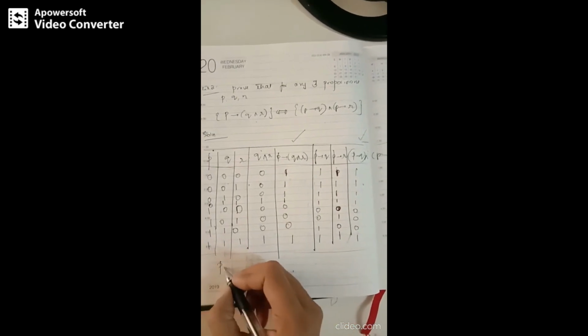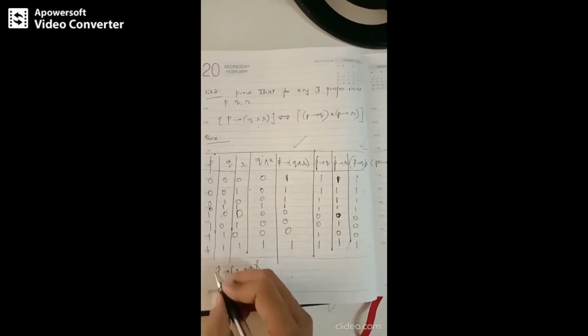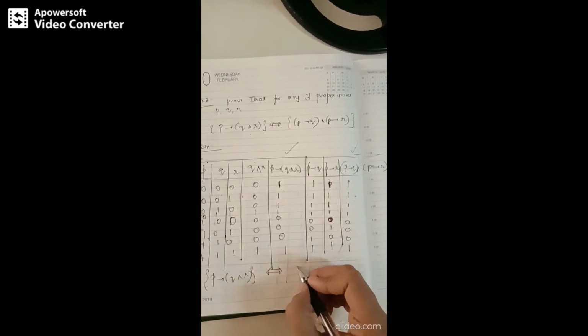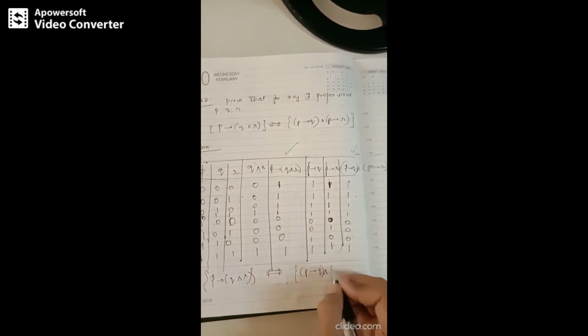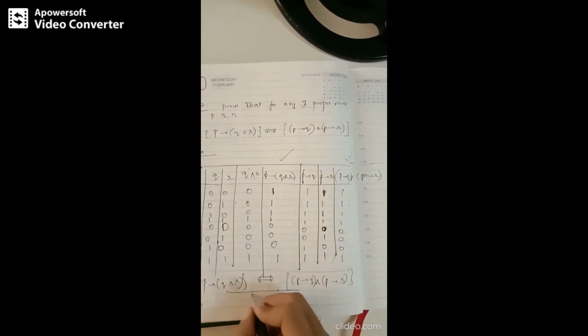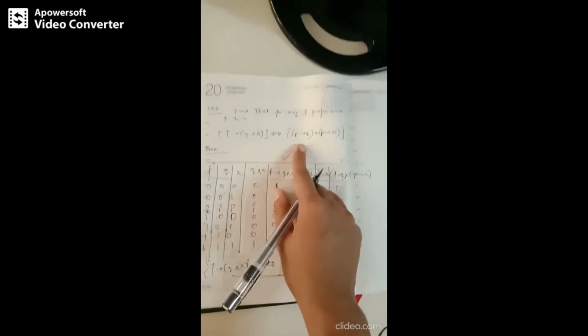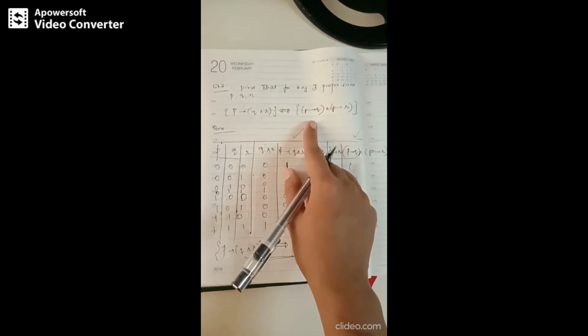We can say that P implies Q and R is logically equivalent to P implies Q and P implies R. That is what we have to prove as per the question. So this is a very easy problem. We just need to draw the truth table and then apply the rules.